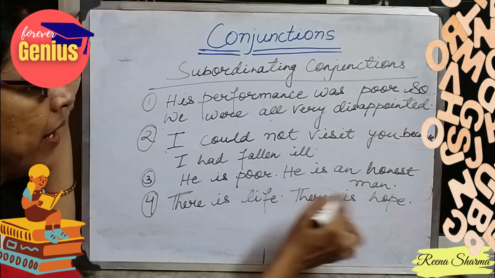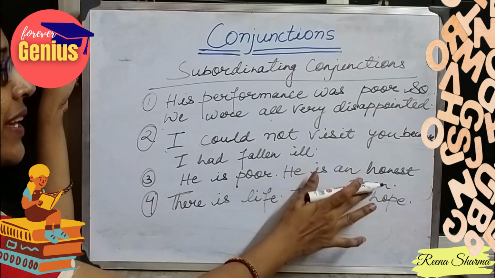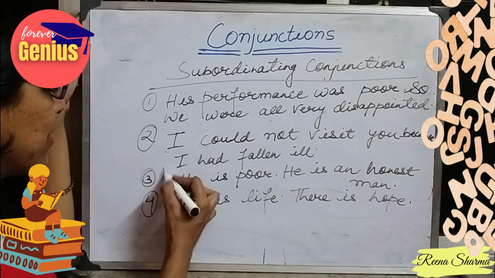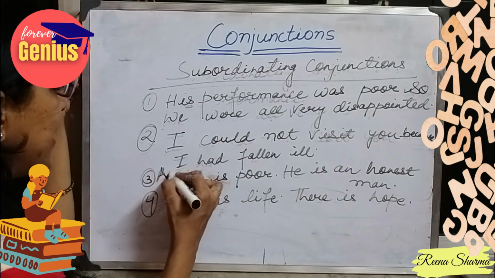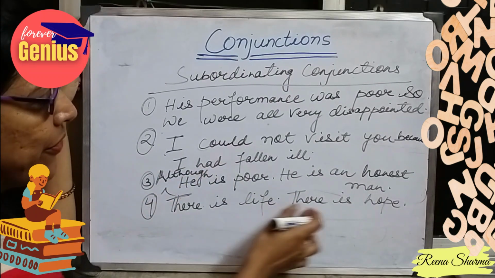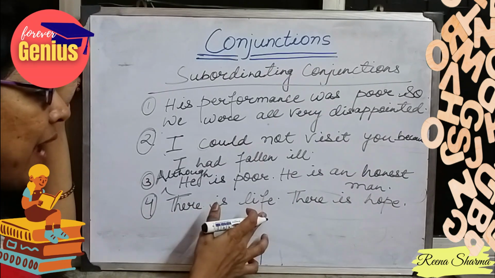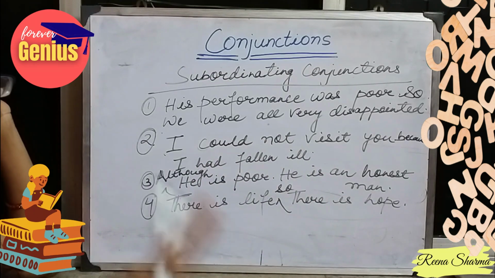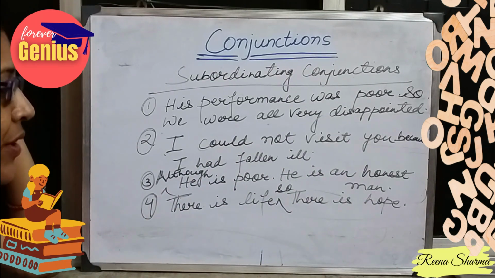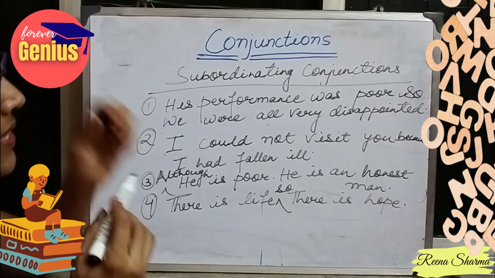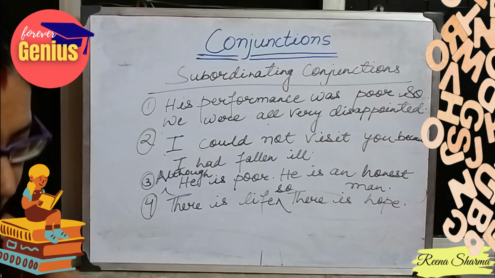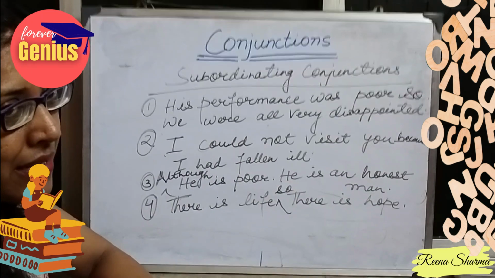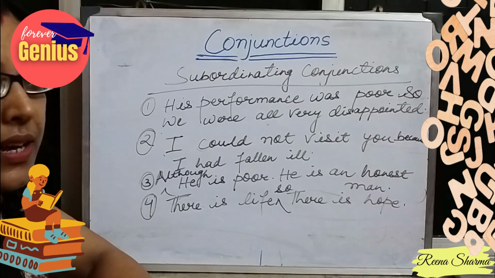He is poor, he is an honest man. Both the categories. Although he is poor, he is an honest man. So my conjunction here is although. There is life, there is hope. There is life, so there is hope. So when there is hope, when we are alive, when there is life. So you can see that in all these cases, the first part of the sentence is dependent on the second part of the sentence.